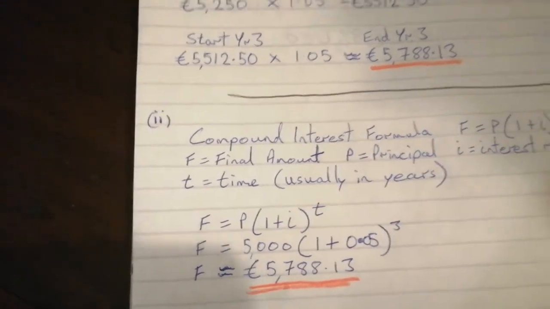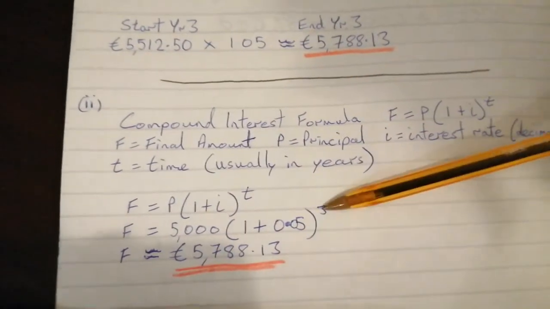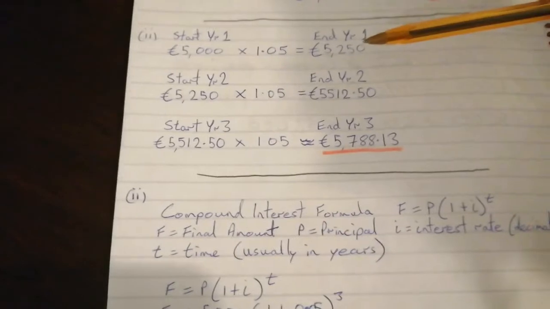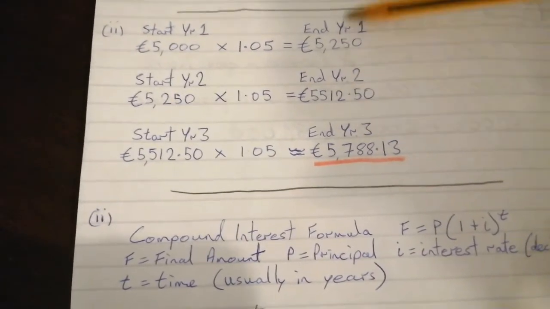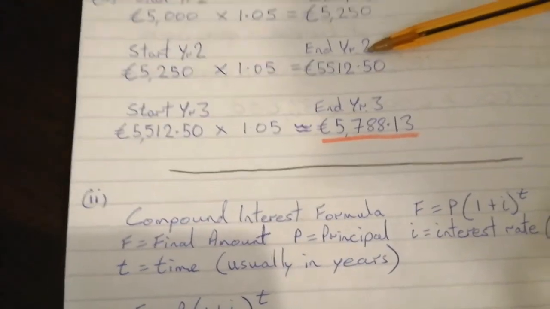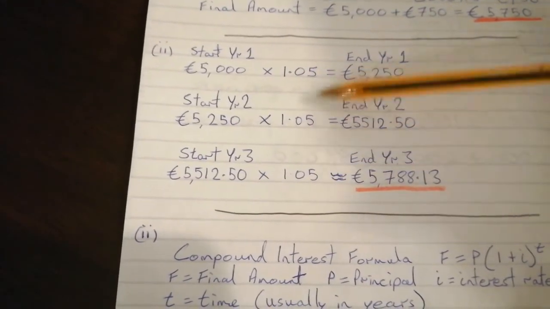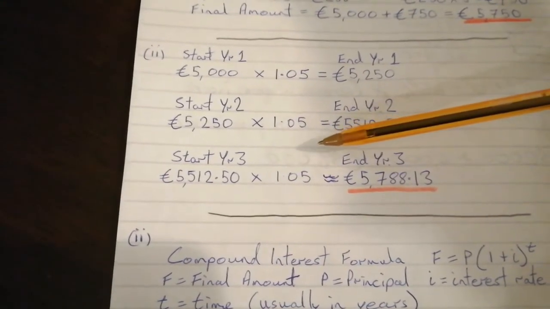One or two other little things to mention here as well. The formula is definitely the best thing to use when you're calculating final amounts or interest over a number of years, when the interest rate remains the same each year. So we can see it's 5% compounded annually here, so the formula will work.